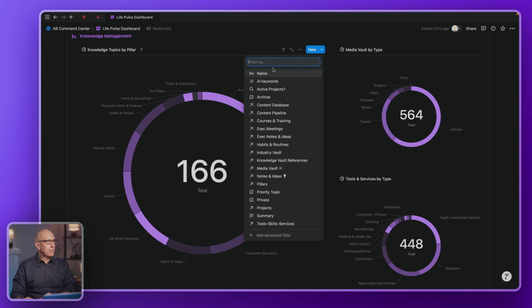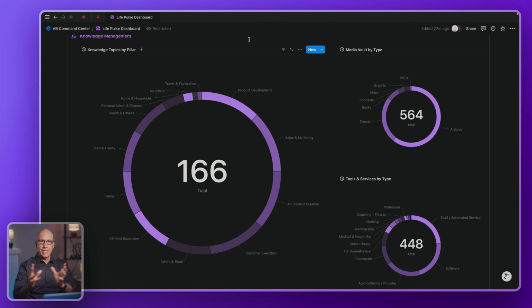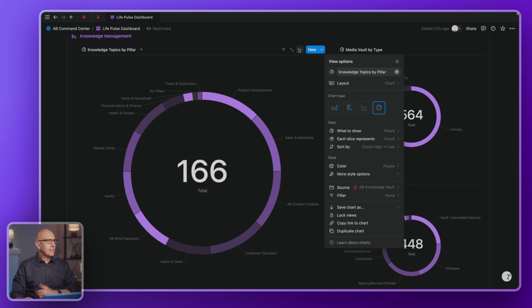Just remember to filter by the things that you want to narrow it down to, apply the aesthetic design and coloration that you like, pick the orientation of chart that you think will be most revealing. Obviously, if it's by date, you wouldn't want to do a pie chart, but the other three, especially the vertical bars and the line graph, work great by date. And yeah, just dive in and get your hands dirty. And once you start playing with it, more and more ideas will come.